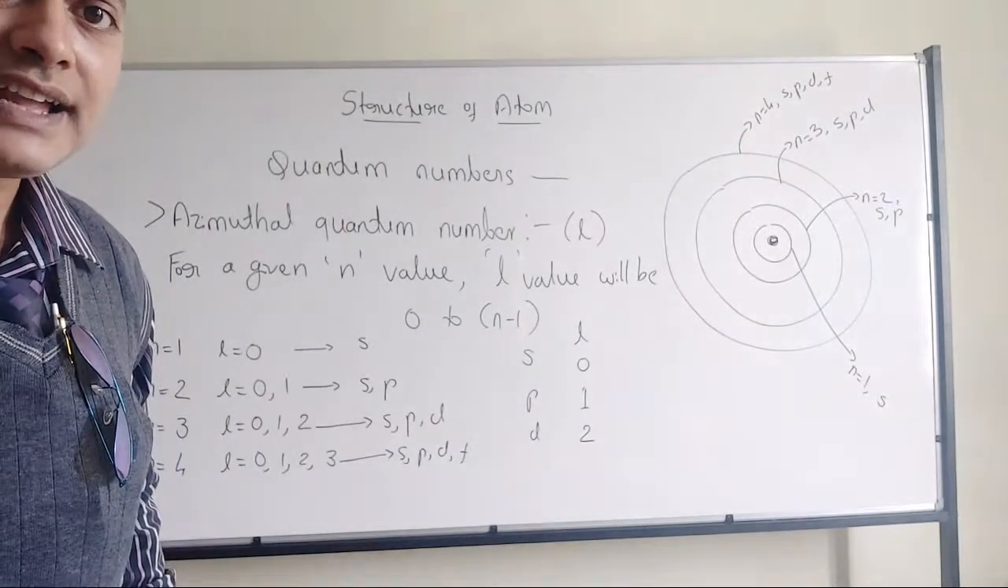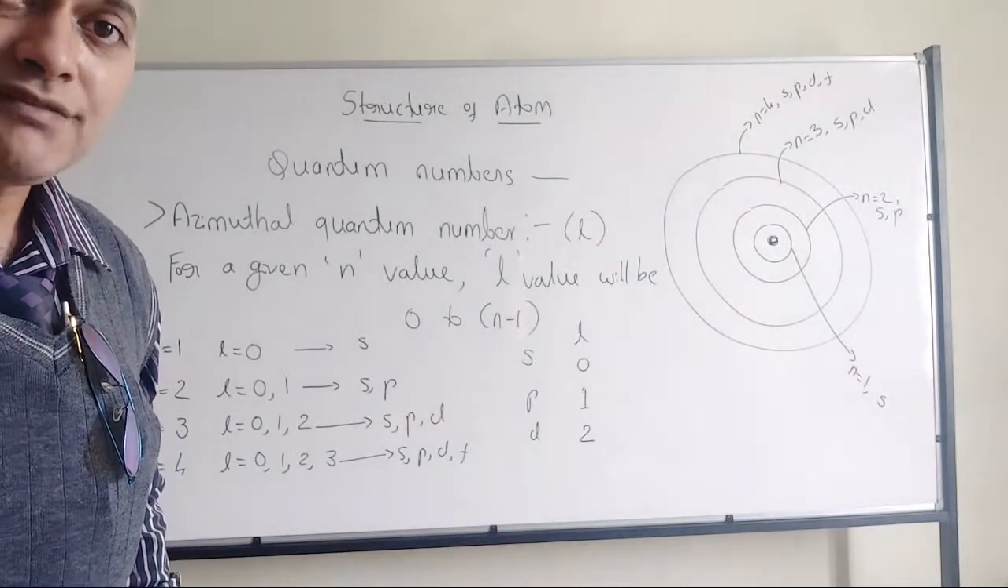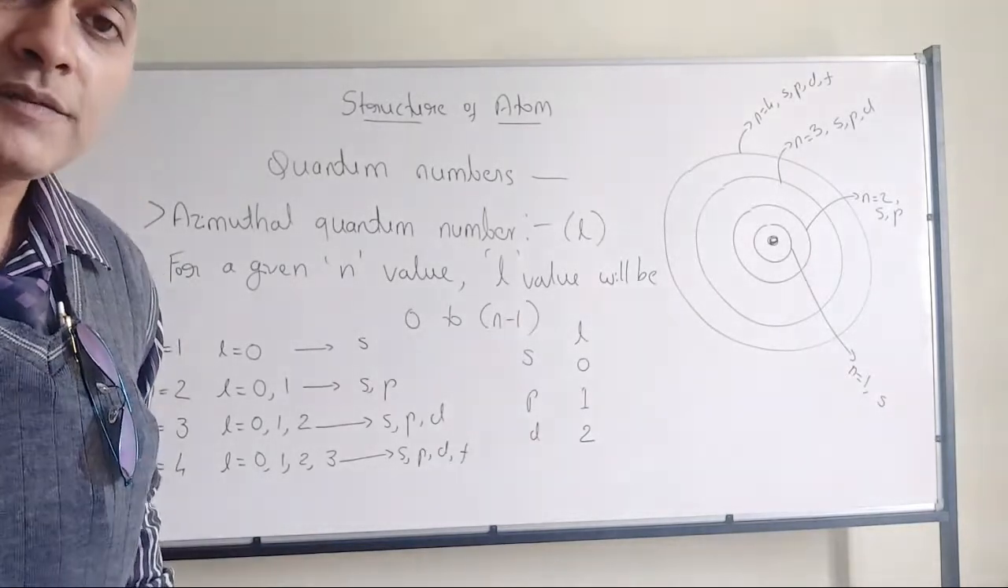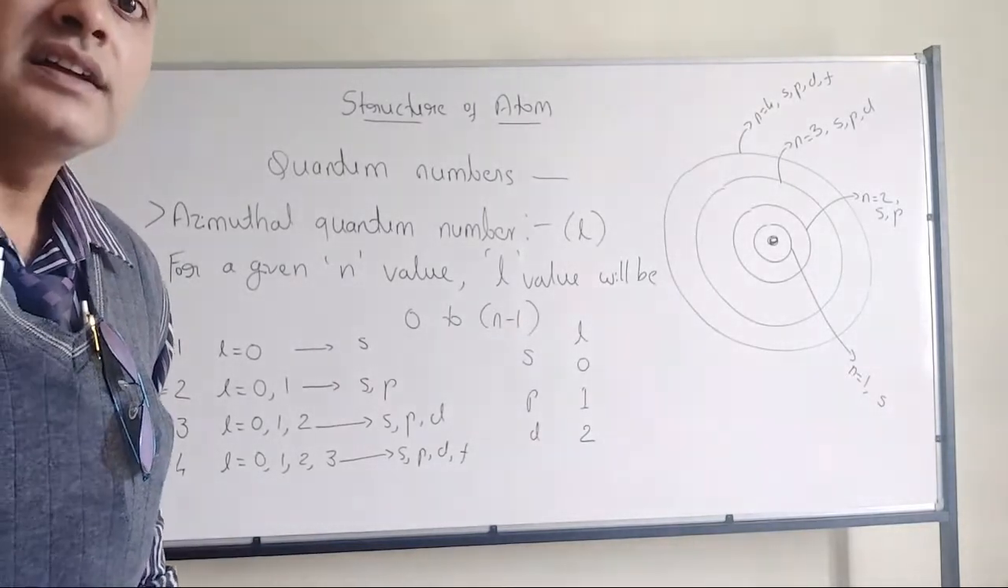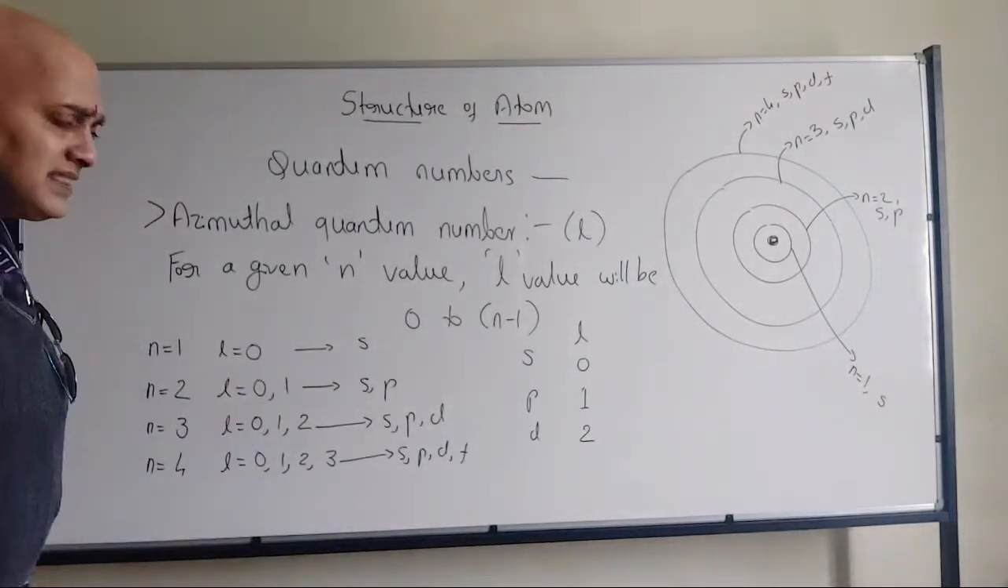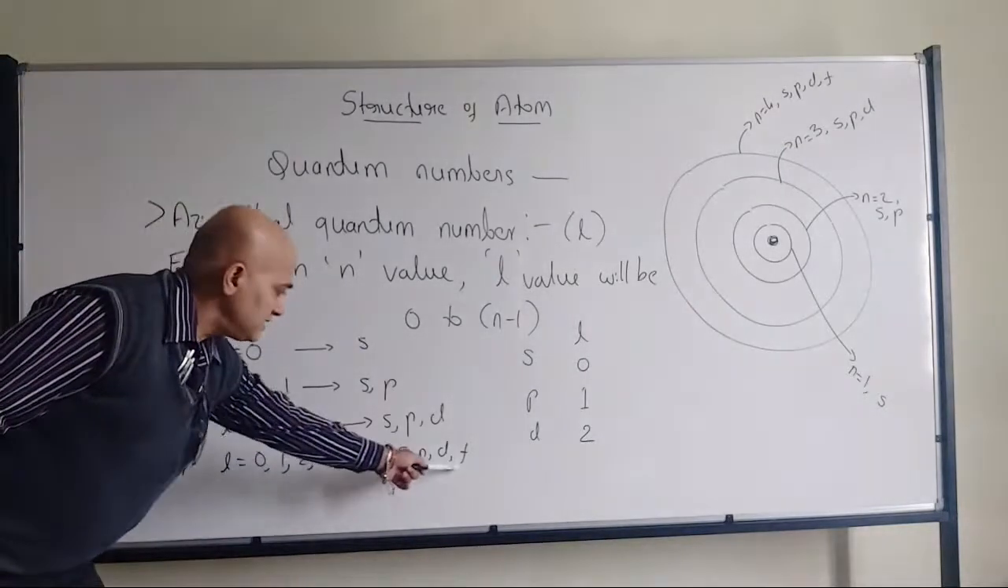For S, L can be 0. For P, L will be 1. For D, L will be 2. What about F? L will be... Puja, how come it is 4? It should be 3. So it should be 3 here.